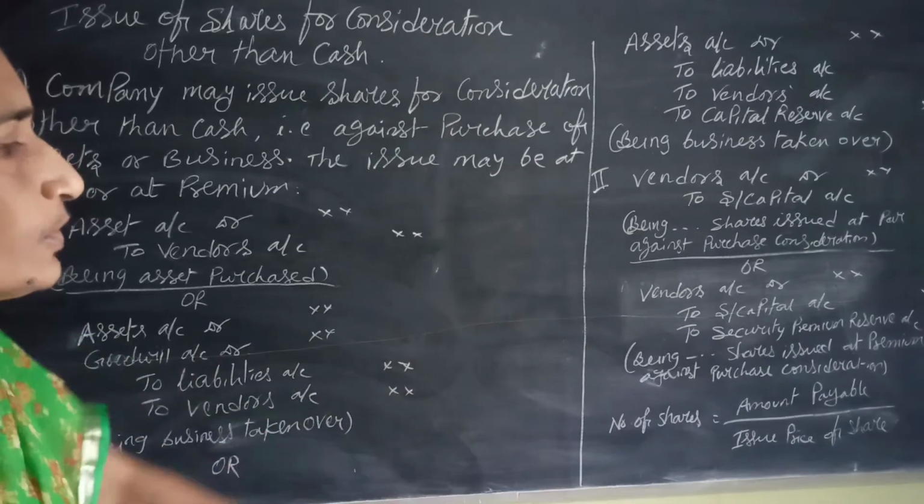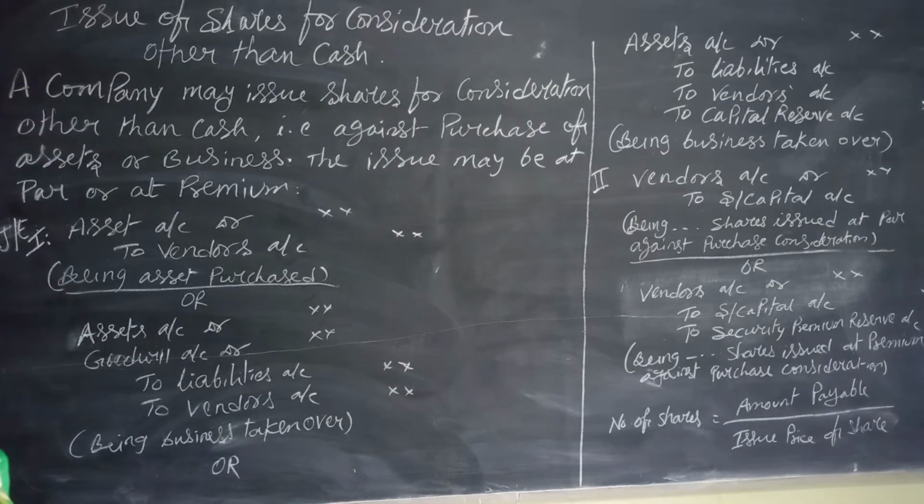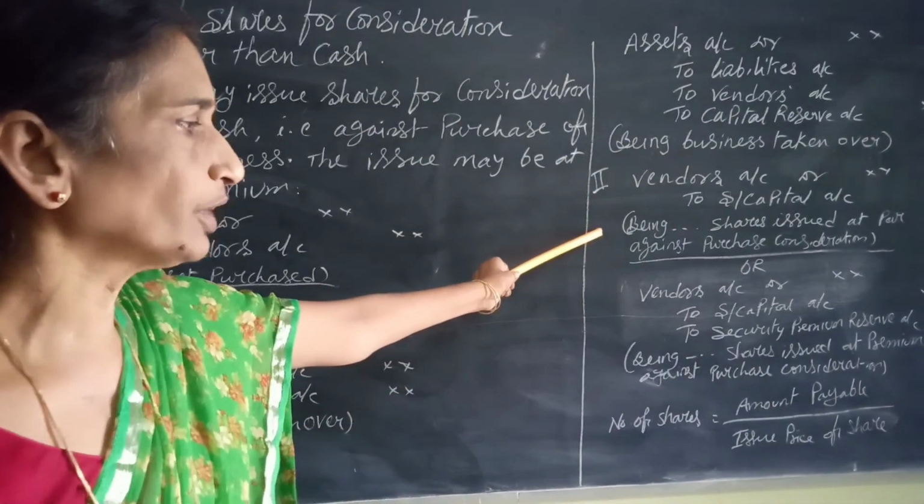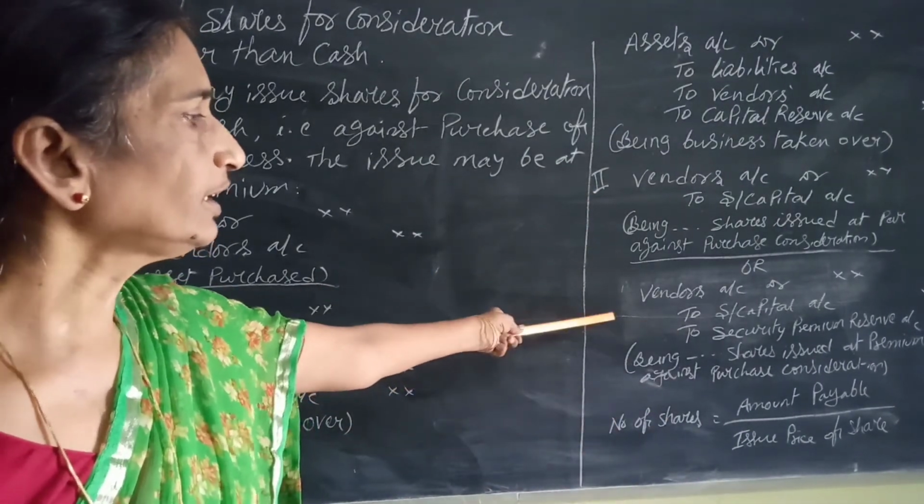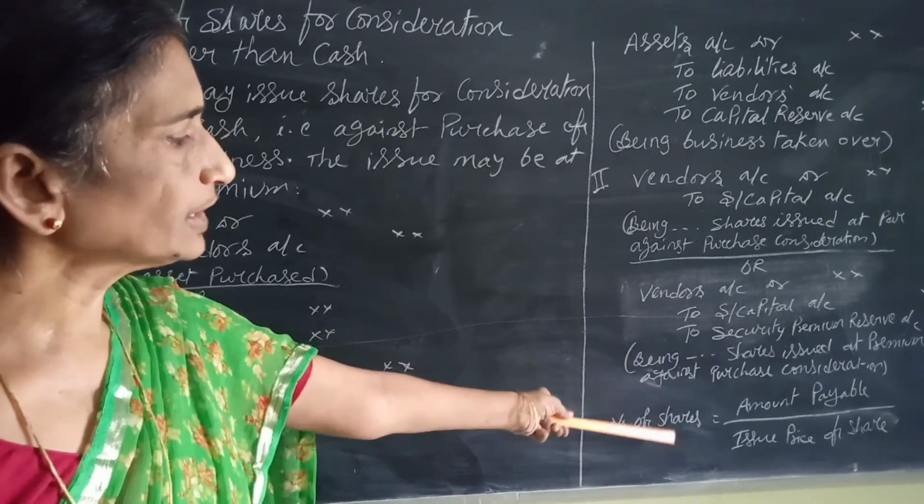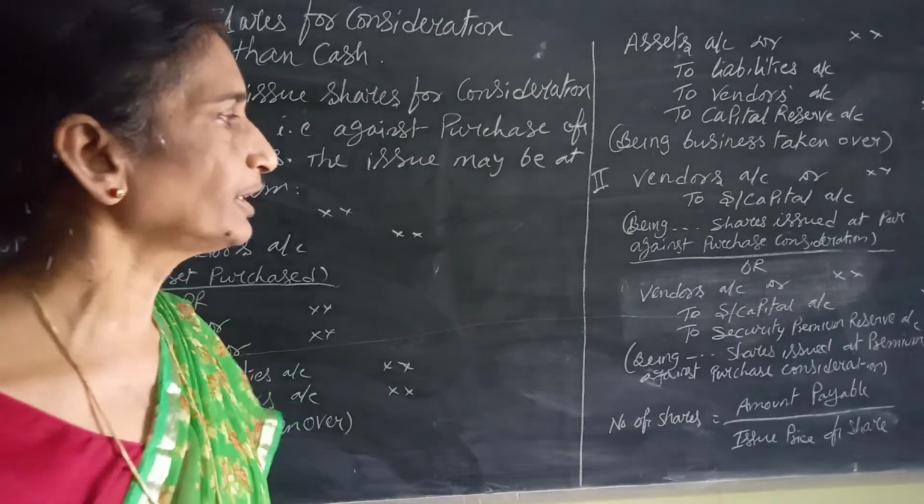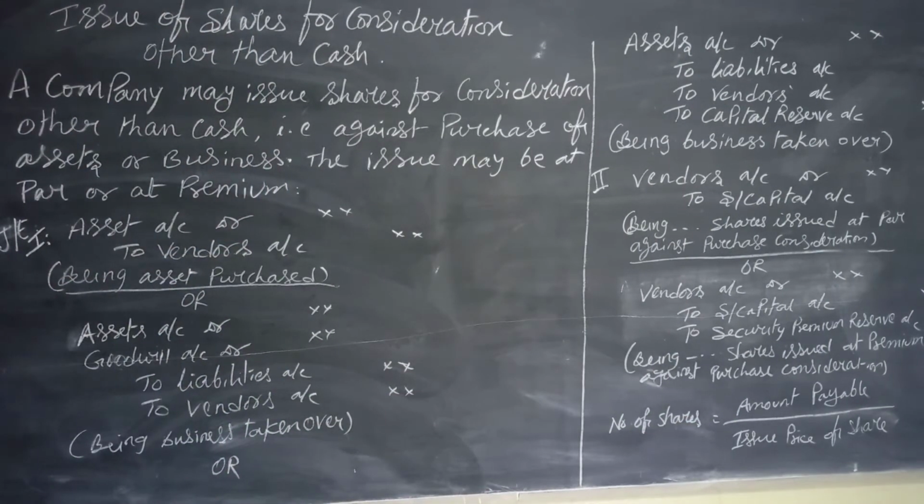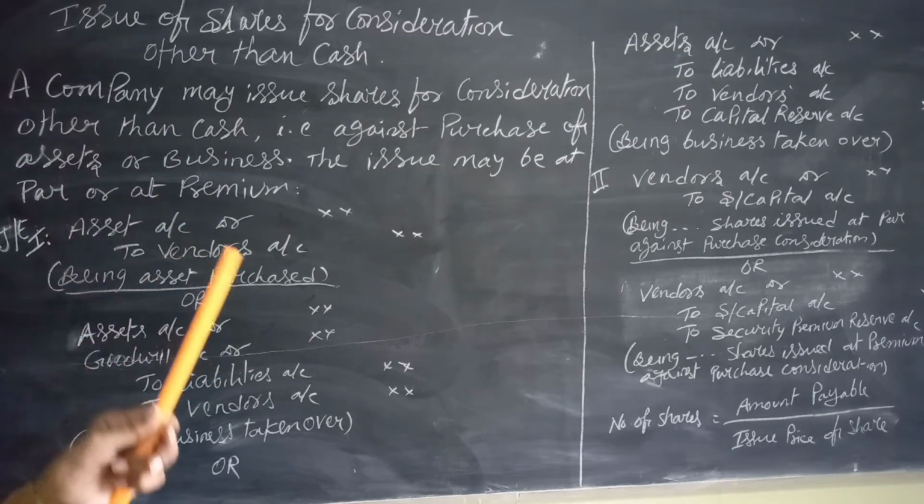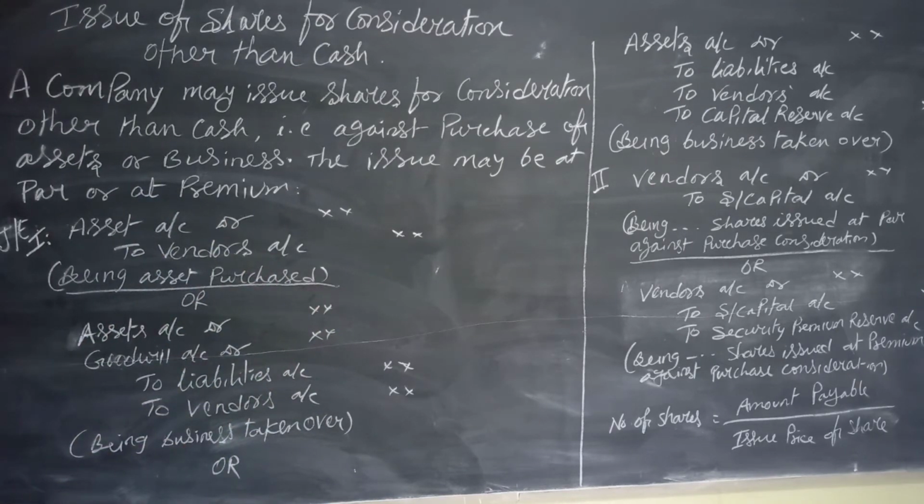In both cases, we have to state the number of shares to be issued. Number of shares to be issued is equal to the amount payable upon the issue price of the share. Issue price here means face value, so amount payable upon face value of shares. In the premium case, it is amount payable upon face value plus premium, because the shares are being issued at a premium. This is known as issue of shares for consideration other than cash, against the purchase consideration of assets or business.